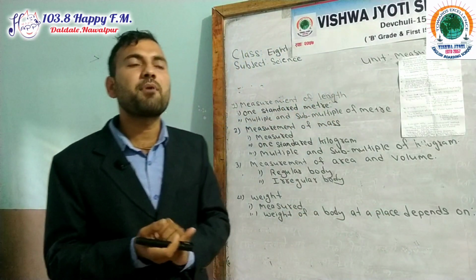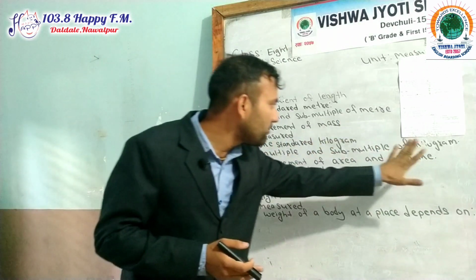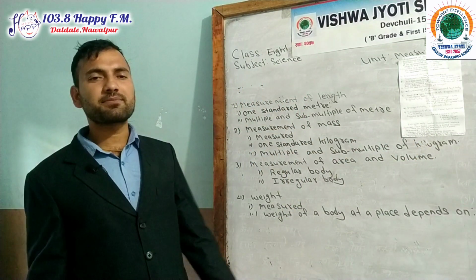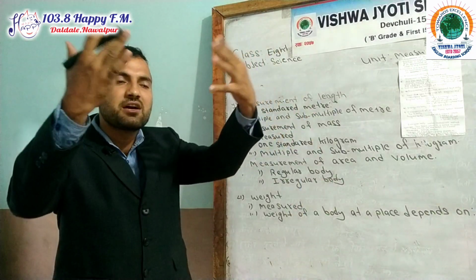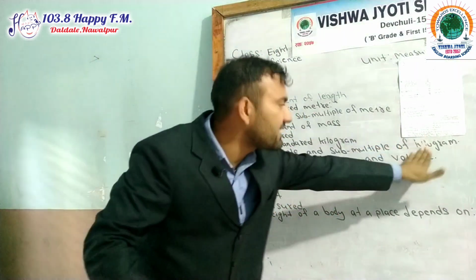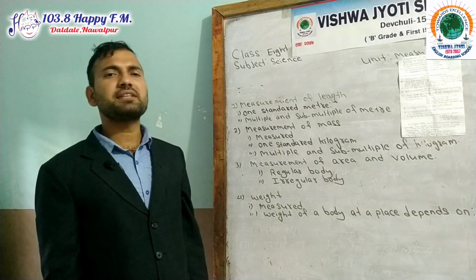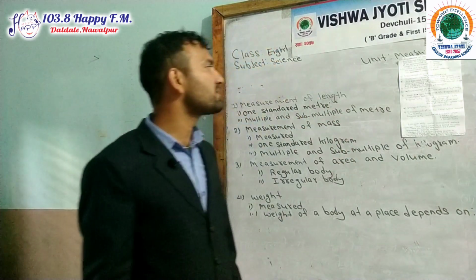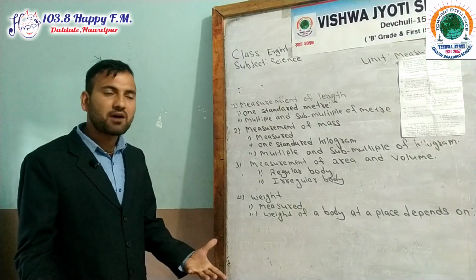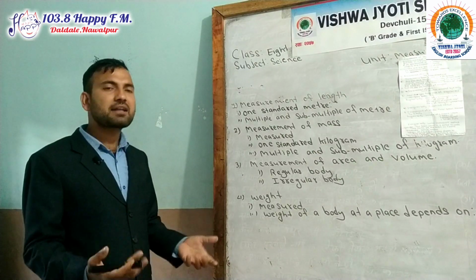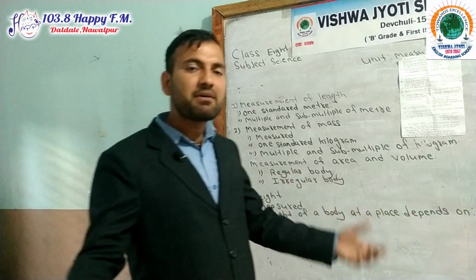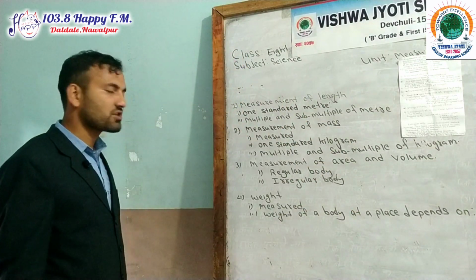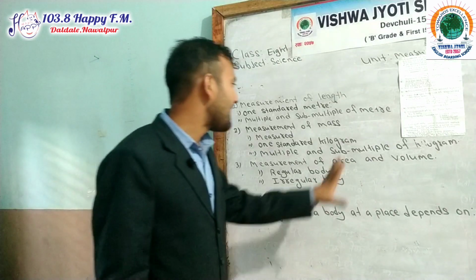What do you mean by sub multiples of kilogram? Those units which are smaller than the kilogram are known as sub multiples of kilogram. Examples of sub multiples of kilogram are gram, milligram.